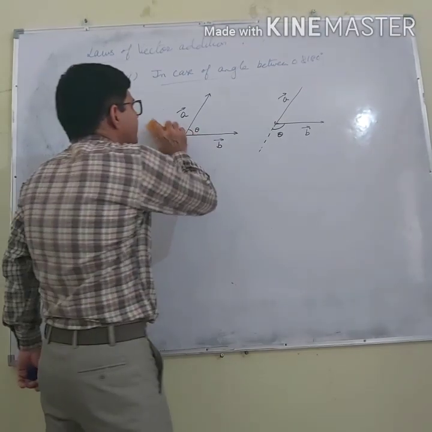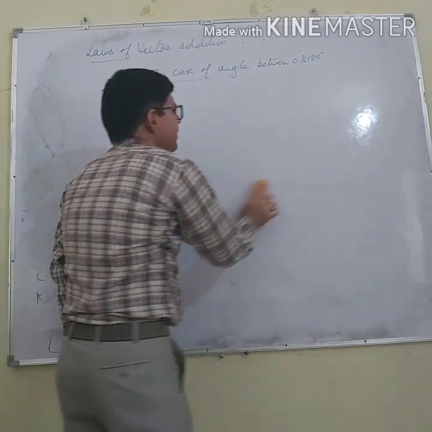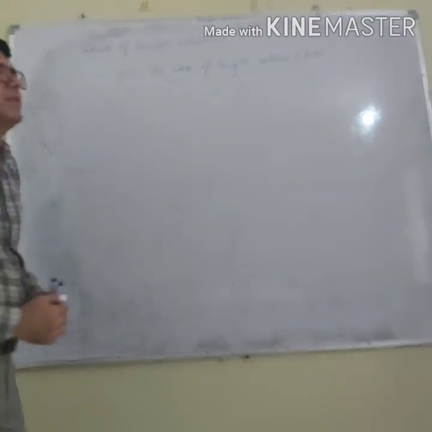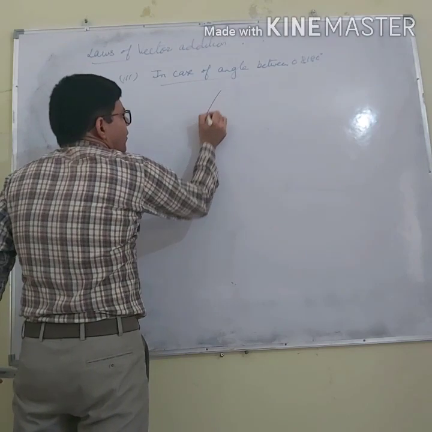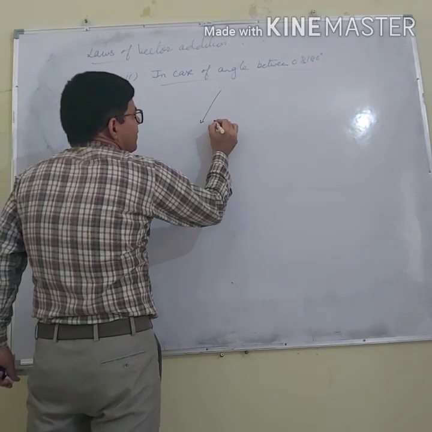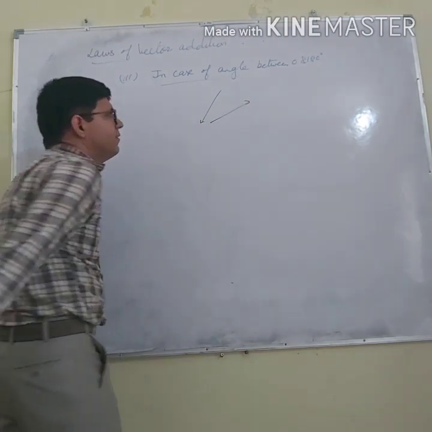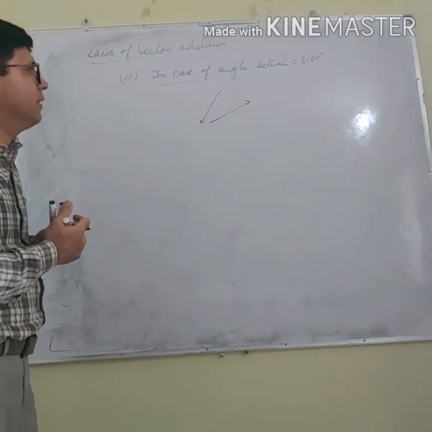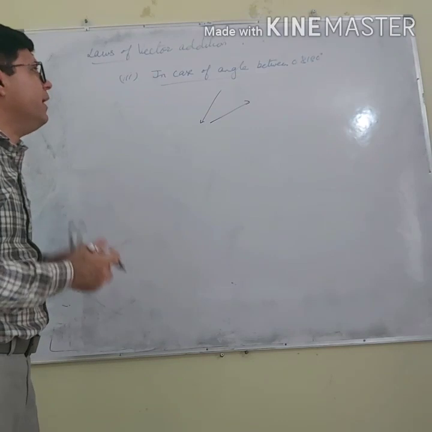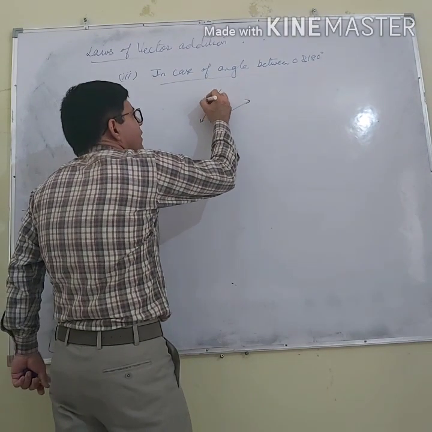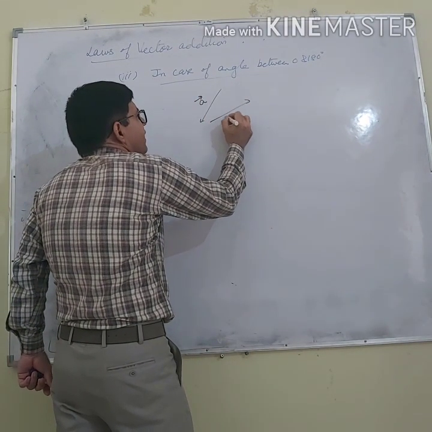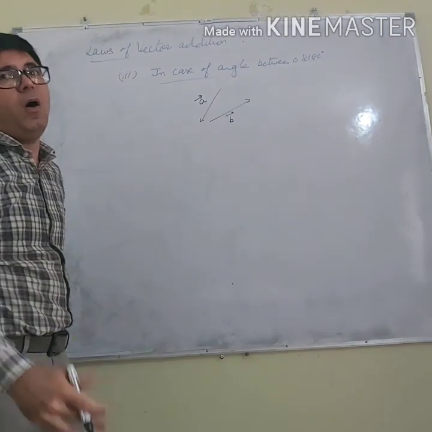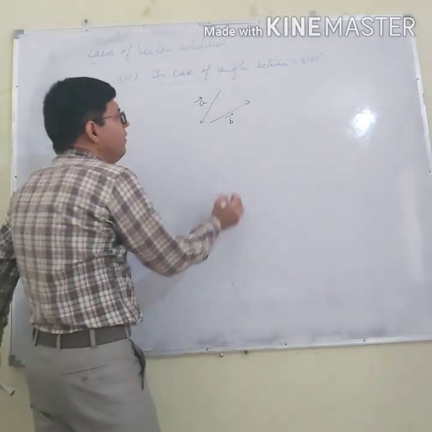So let us say we are having two vectors, vector is this, another vector is this. I have to find the resultant of vector A and B. Now these vectors are neither in the same direction nor in opposite direction. So what we will do?